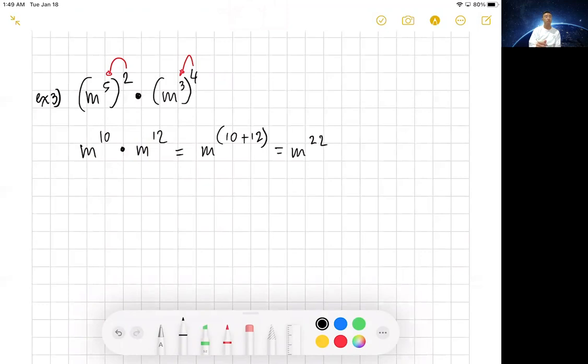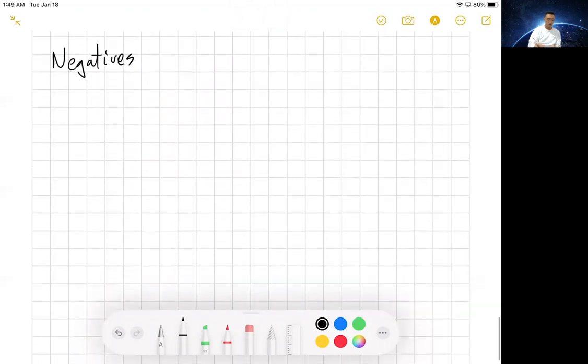Okay. Now, a couple of things that you got to be aware of. Distributing to negatives. So watch out for these. Let's say, for example, I have negative 2 m to the third and n to the fifth, all to the fourth.